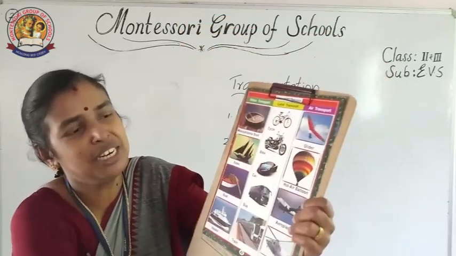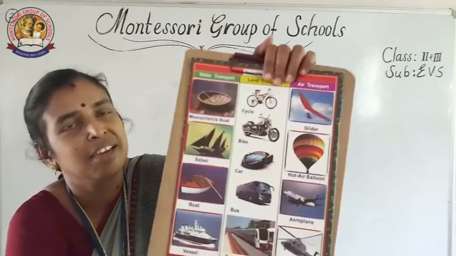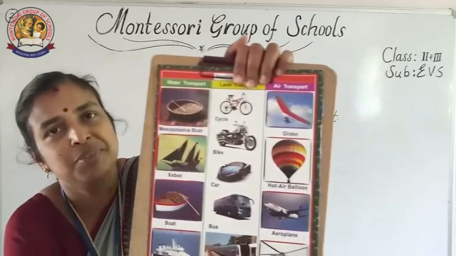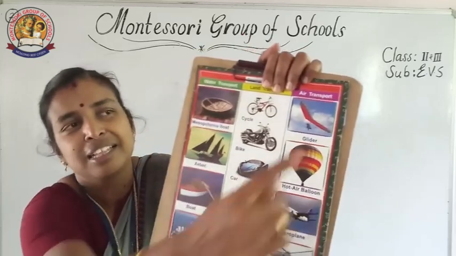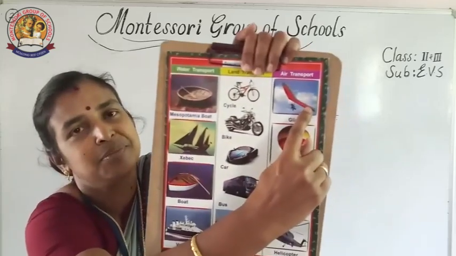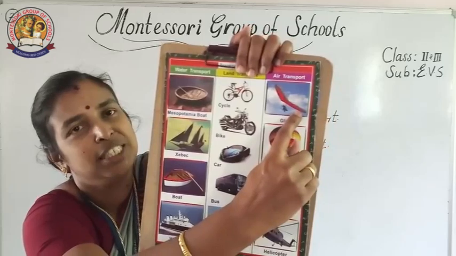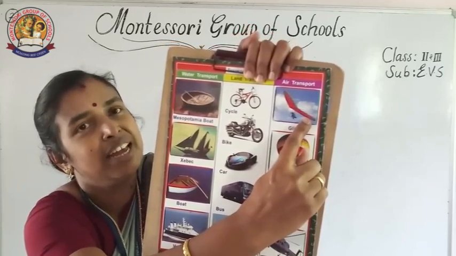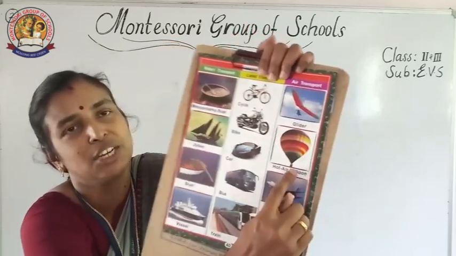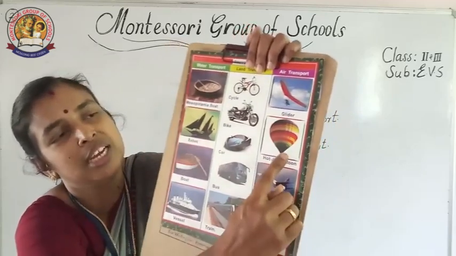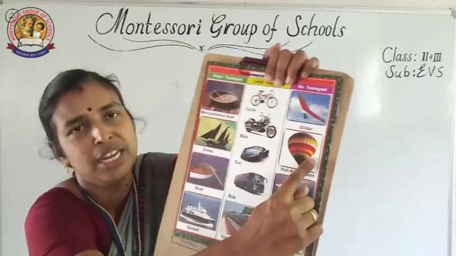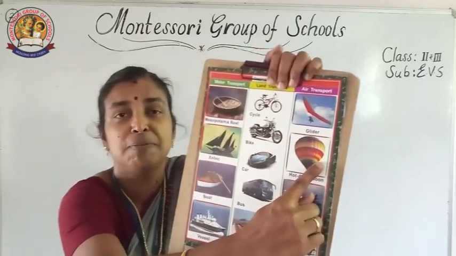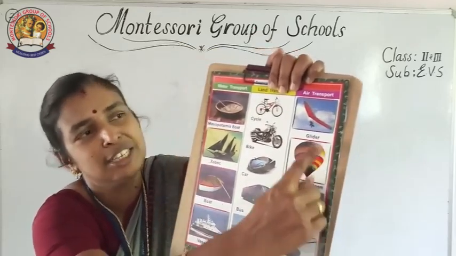And the last one, listen carefully. What is the first picture? It is a glider. Have you seen wings like butterfly? This is a glider. So it will come under air transport. And the second picture, hot air balloon. This glider and hot air balloon you might have seen in some film songs, isn't it?